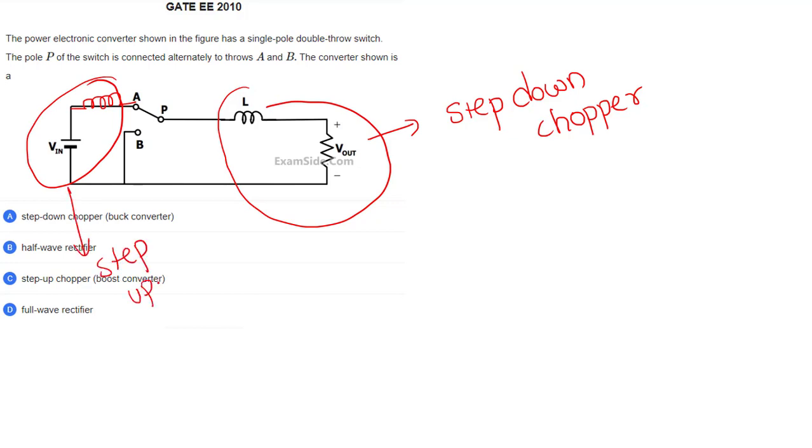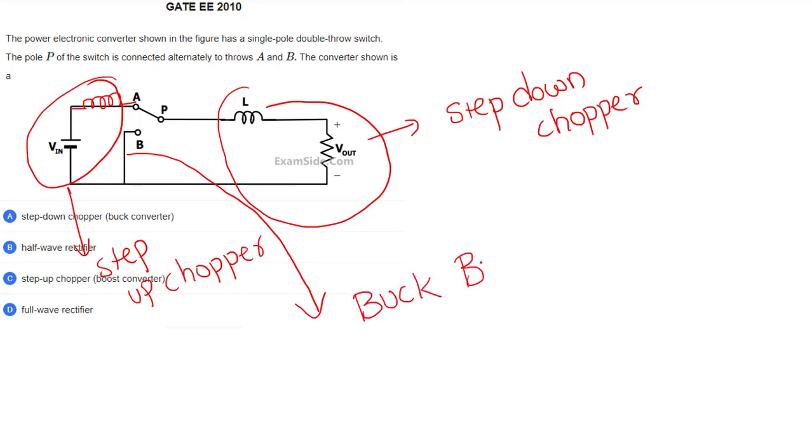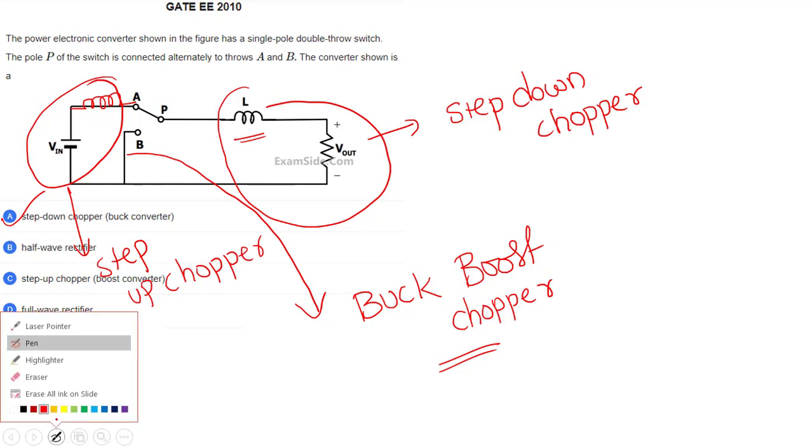If the inductor is in the middle, then it is called a buck boost converter, a combination of step up and step down. These are the three things. Here the inductor is at the load, so it's a step down chopper. So what is the answer? This. You can remember that also.